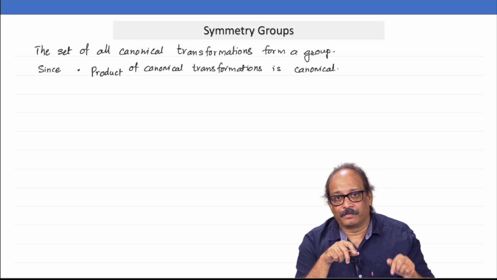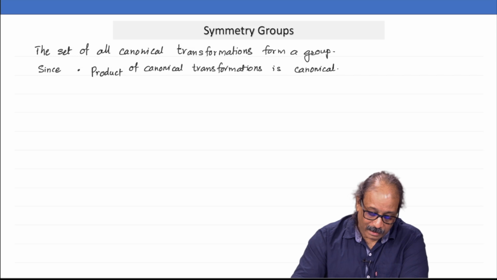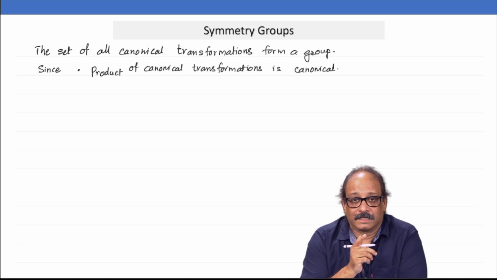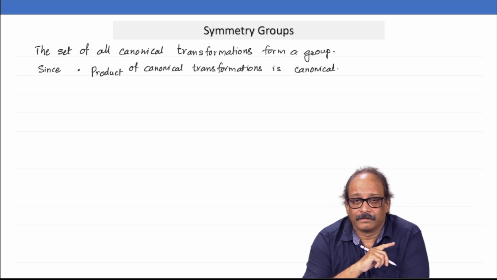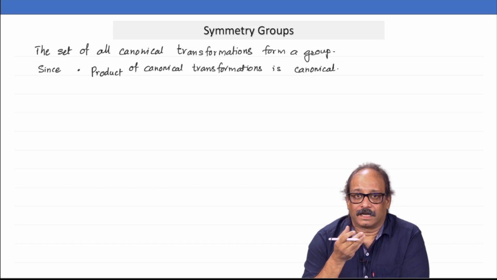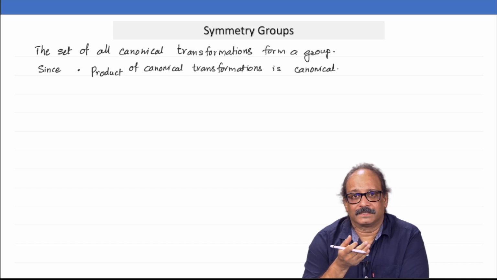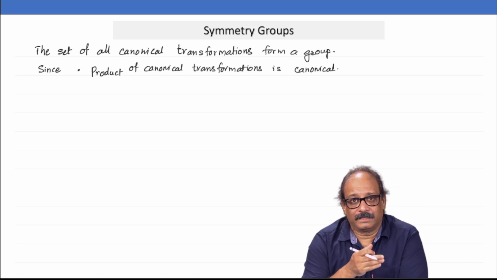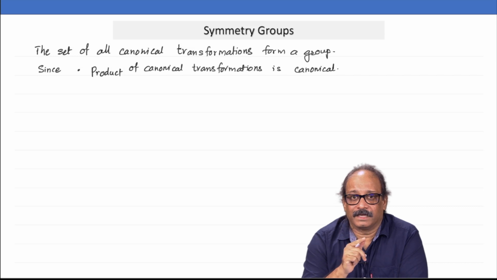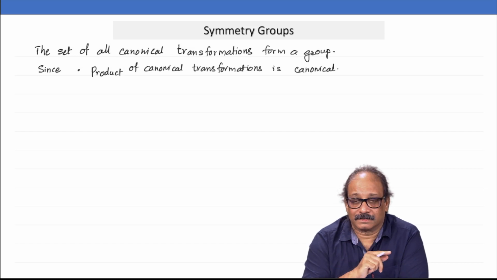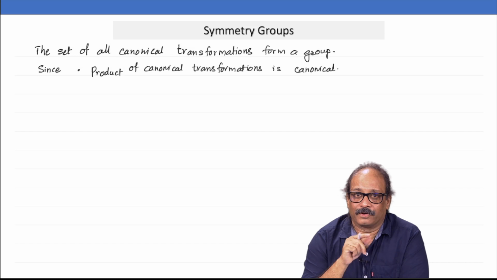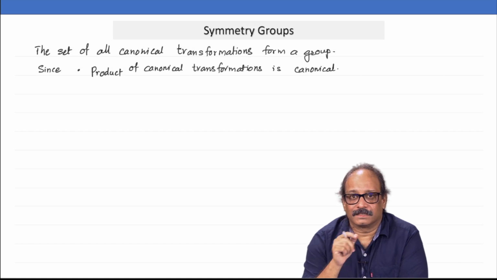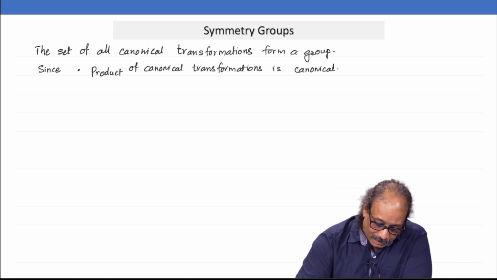And will that be canonical? Yes, because remember the symplectic condition: a transformation is canonical if the Jacobian matrix is symplectic. When you apply two transformations one after the other, that is equivalent to multiplying two symplectic matrices, and we already know that the product of symplectic matrices is another symplectic matrix. So, this property is satisfied.